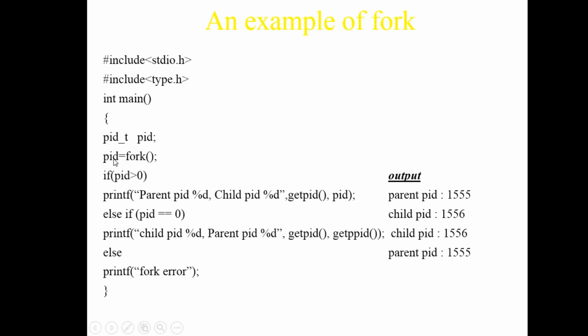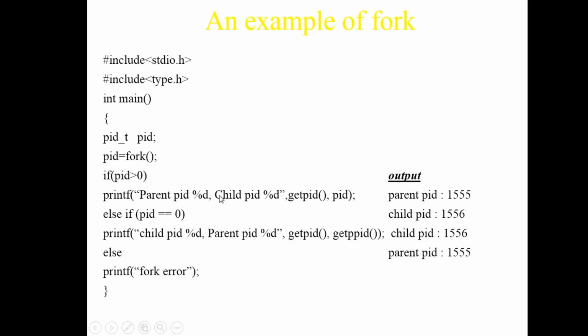Once the PID number is greater than 0, after forking, this function will return an integer, that is your PID. Now if the PID is greater than 0, that means the process has been allocated a PID, so it will print the parent PID and the child PID by getpid and printing.